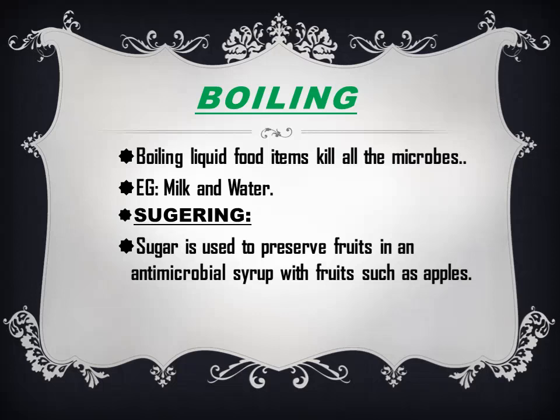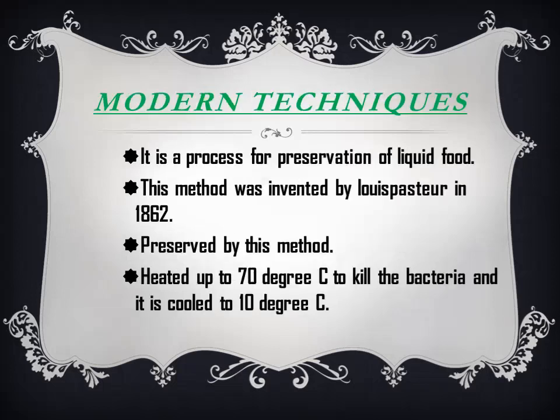Example, milk and water. We do not drink water and milk raw, because we boil them to kill the microbes in them. Then sugaring. Sugar is added in preserved fruits, that is fruit syrup and jam. We do that, and that is sugaring.